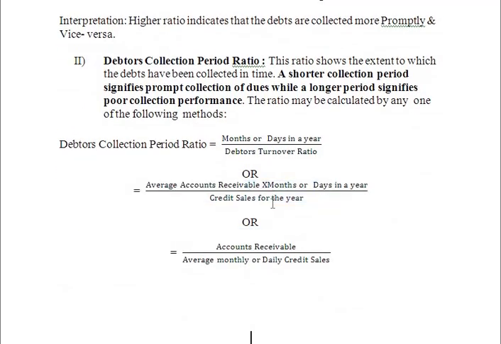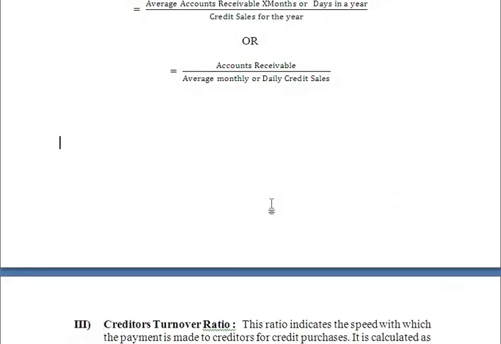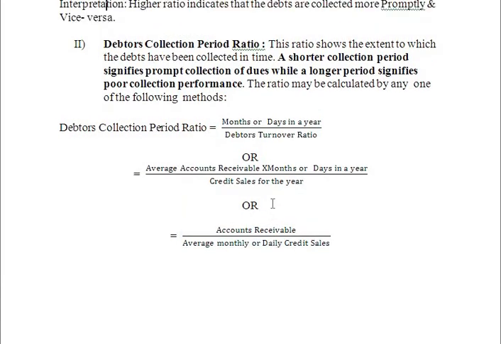Next one is debtors collection period ratio. How much time the firm has taken to collect their dues, this information will be provided with the help of debtors collection period ratio. So see here, shorter collection period signifies prompt collection of dues, while longer period signifies poor collection performance.